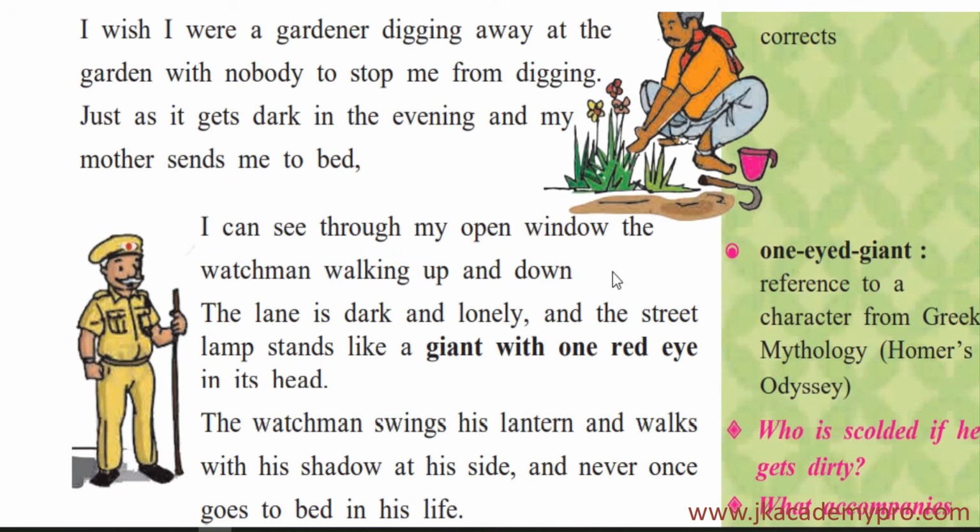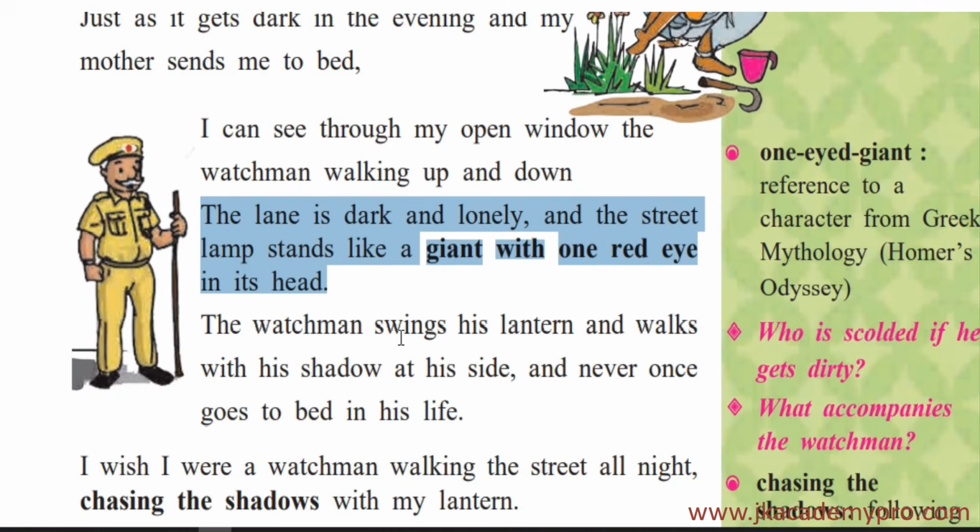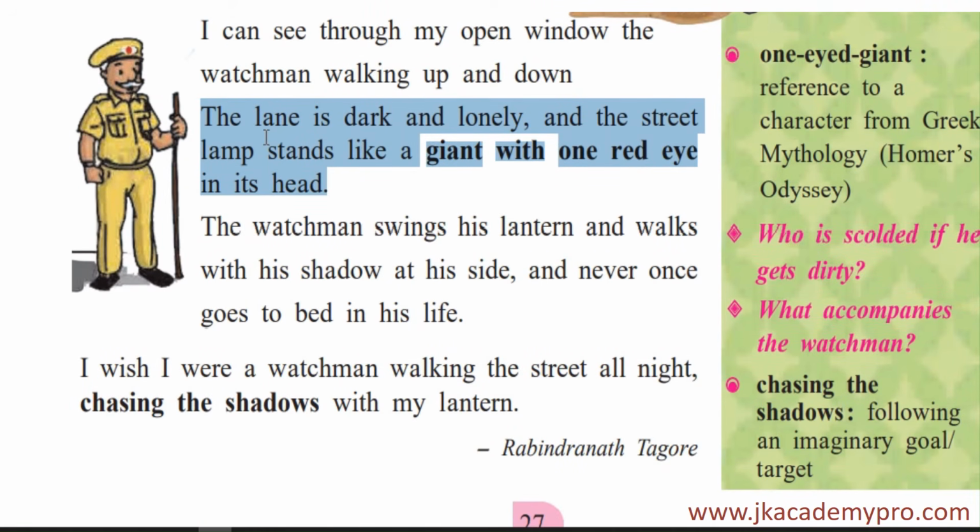And he says, the lane is dark and lonely, and the street lamp stands like a giant with one red eye on its head. Okay, so here what does the little child see? He sees that the lane is dark. What is a lane? Lane is a small street. So it is a small street that is dark and lonely. Lonely because it is late in the night. Now there are hardly any people moving around. So it is late in the dark night, and so it is dark and lonely.